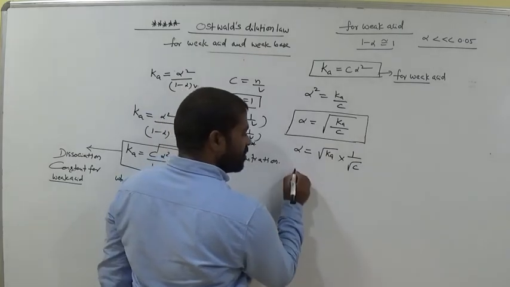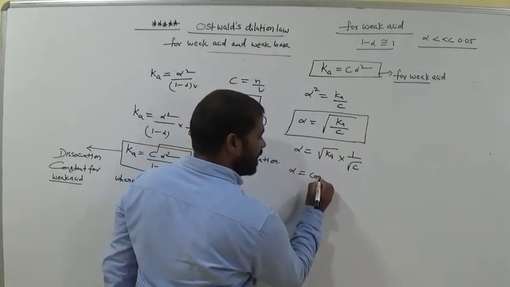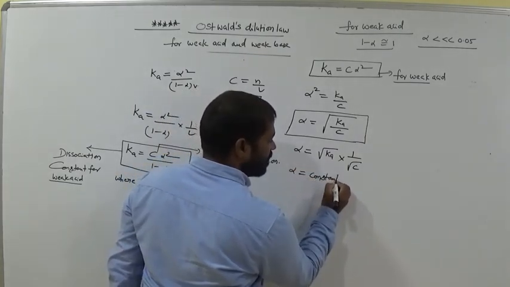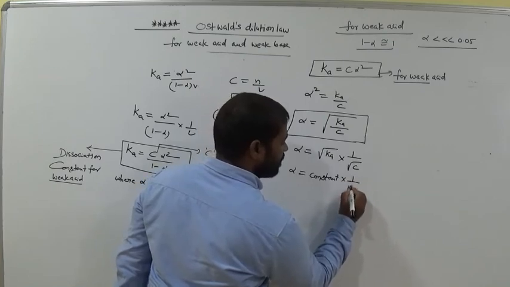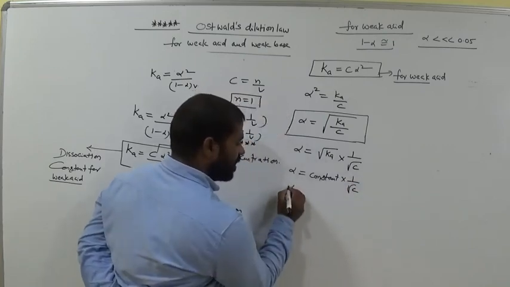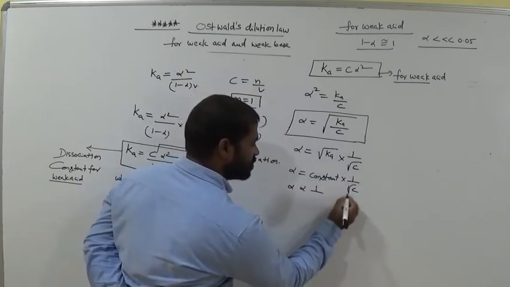Ka is a constant, you know. Alpha equals constant into 1 by square root of C. Now alpha is inversely proportional to square root of C.